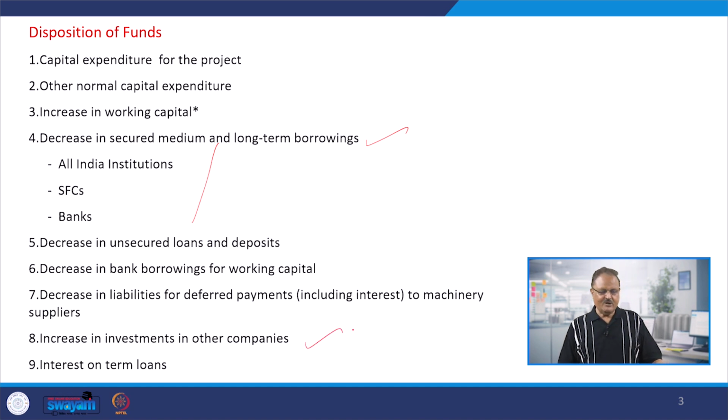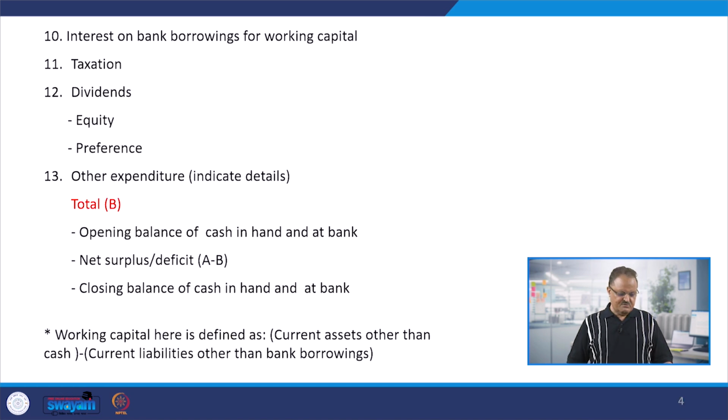So, it means that will also cause the outflow of the cash, and interest on the term loans will also cause the outflow of the cash. So, all these outflows and inflows will be taken into account. Similarly, interest on the bank borrowings for the working capital. If you are paying any interest on the bank borrowing, your cash is going to go out. Then you call it taxation payment, or payment on account of tax when you are paying in cash, or dividends, your cash will decrease, and any other kind of expenditure.